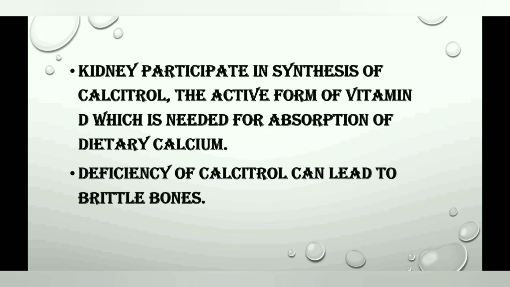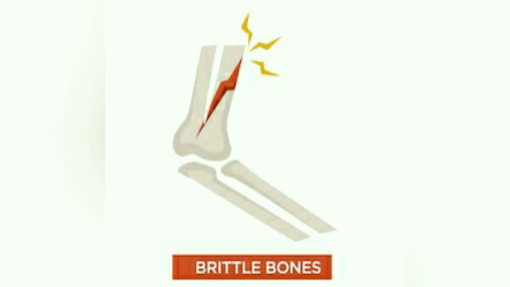Kidney participates in synthesis of calcitriol, that is the active form of vitamin D, which is needed for absorption of dietary calcium. If there is deficiency of calcitriol, it can lead to a disease, that is brittle bones. Now here what happens, your bones become so weak that they become prone to break. They can be broken down easily. So let's stop here. We'll continue in the next lecture.